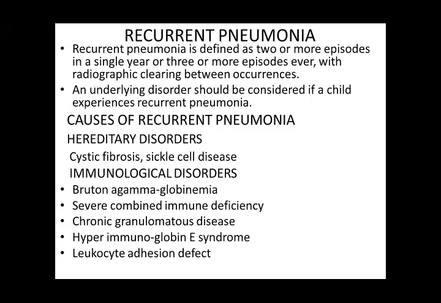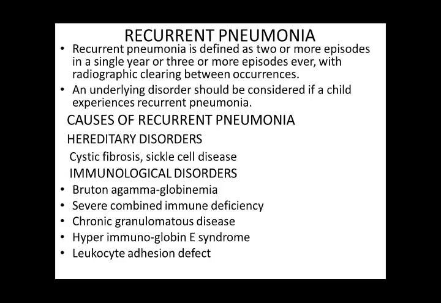An underlying disorder should be considered if a child experiences recurrent pneumonia. So it is usually not common. Recurrent pneumonia is usually not common in a normal baby or child. It usually occurs in children who have some underlying pathologies, due to which the patient gets recurrent attacks of pneumonia. So what are the causes of recurrent pneumonia? Hereditary causes like cystic fibrosis, sickle cell disease.